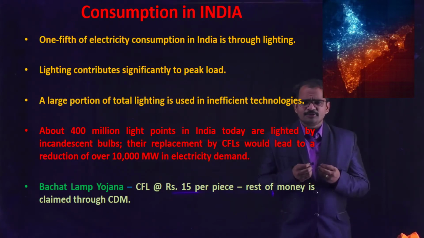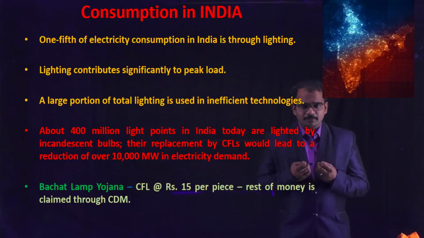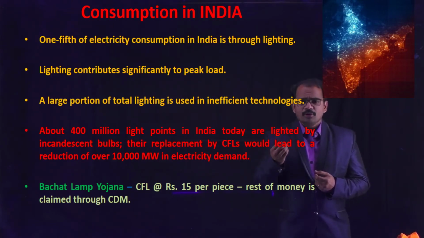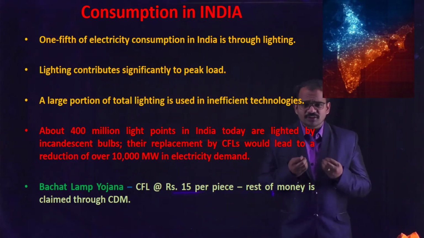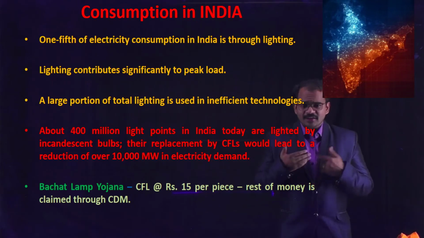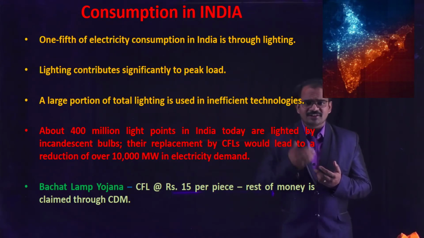So the government has introduced a scheme called Bachat Lamp Yojana. Under this scheme, the CFL was given to us for only 15 rupees, and the remaining amount will be claimed through a program called CDM, which means Clean Development Mechanism. It's a global initiative which came forth because of the Kyoto Protocol. The actual cost of a CFL may be around 200 rupees, but we are encouraged to use CFLs in the country by providing them at a subsidy. By paying just 15 rupees, we can take the CFL lamp and use it in our home.